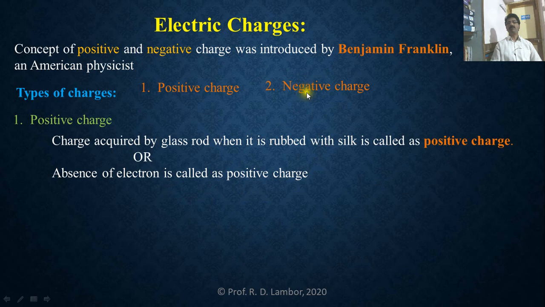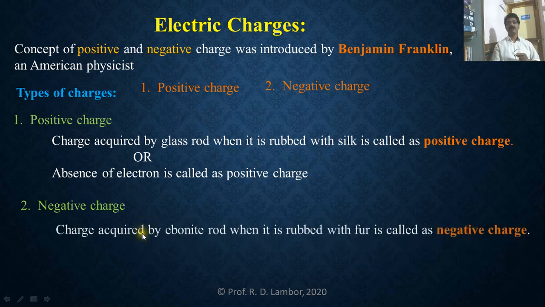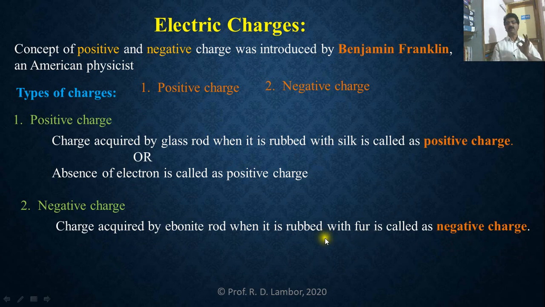Now the second type of charge is the negative charge. So we know that ebonite rod is rubbed with fur. When ebonite rod is rubbed with fur, there is a transfer of electrons from the fur to ebonite rod. That's why ebonite rod becomes negatively charged and fur becomes positively charged. So charge acquired by ebonite rod when it is rubbed with fur is called a negative charge. See here, this is the definition of negative charge.